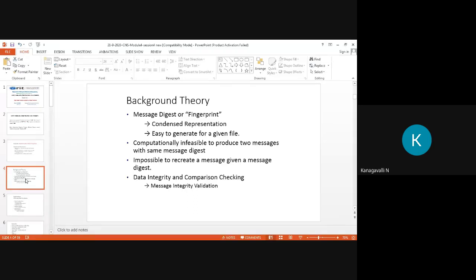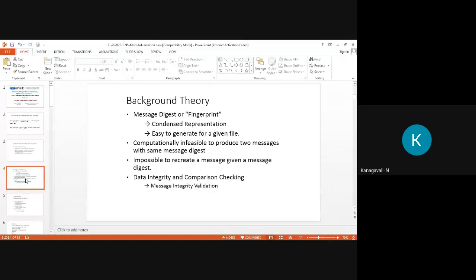So here the content's representation is easy to generate for a given file. Then we need to take care of our information by using various methods. Here it is computationally infeasible to produce two messages with the same message digest. What is going to happen here? It is impossible to recreate a message given a message digest, right?